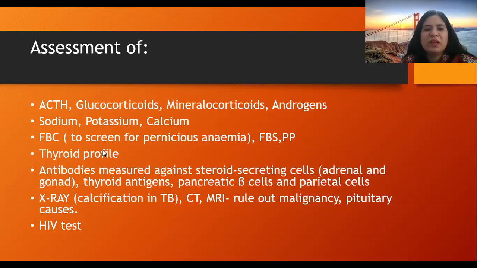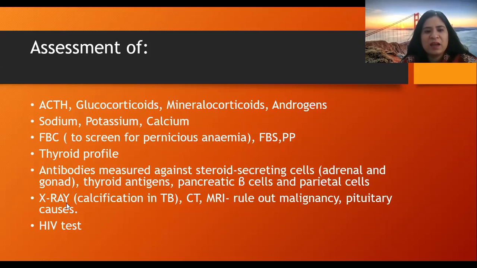Thyroid profile should be done to know any doubts about whether hyperthyroidism might be present. In that also there is weight loss, right? Antibodies measured against steroid secreting cells, adrenals and gonads, right? Thyroid antigens should be done. Pancreatic beta cells and parietal cells should be done to know the autoimmune conditions.